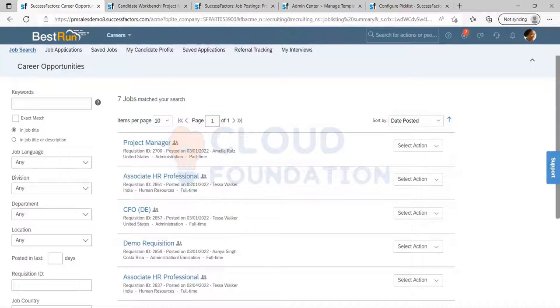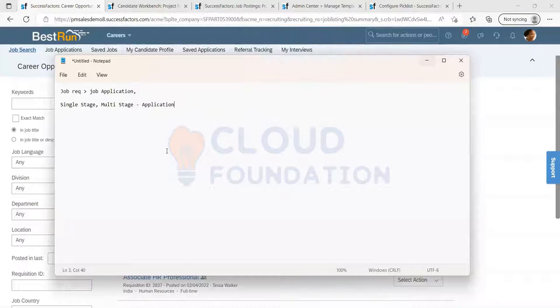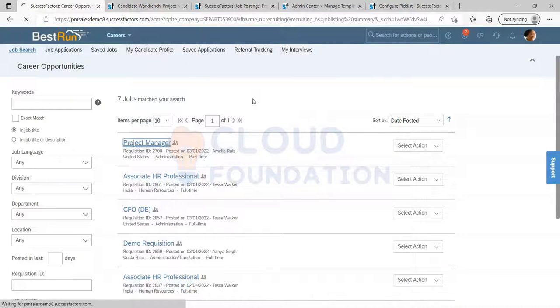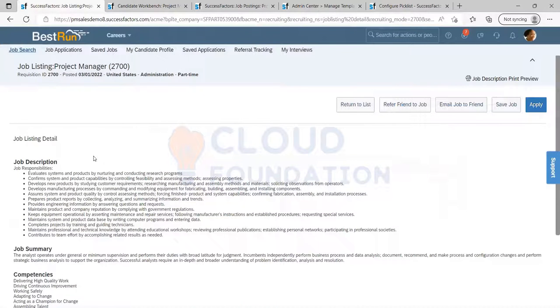If it's a multi-stage and I'm applying for this job, there are certain fields I want to have only at the latest stage of the hiring part.